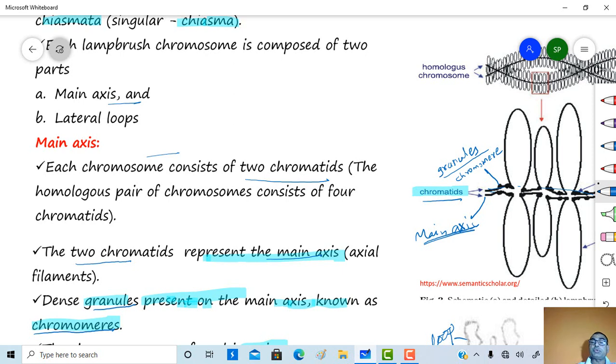Each chromosome consists of two chromatids. The homologous pair of chromosomes consists of four chromatids. These two chromatids represent the main axis of the chromosome.